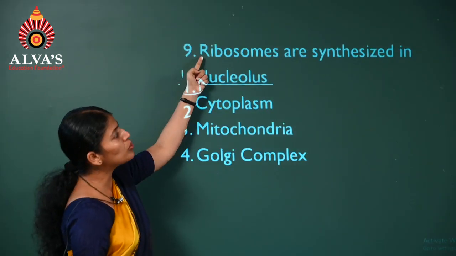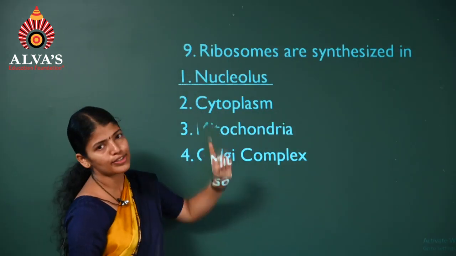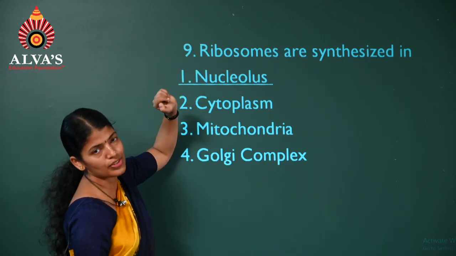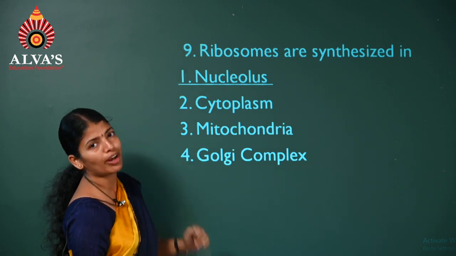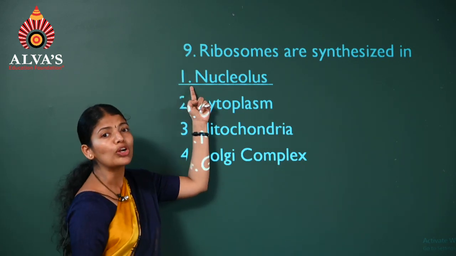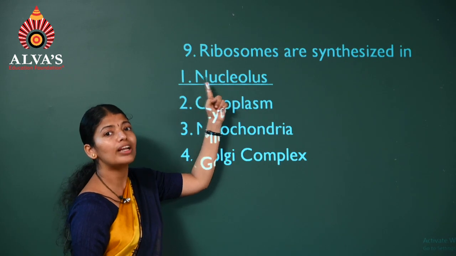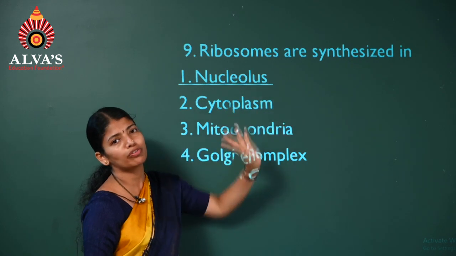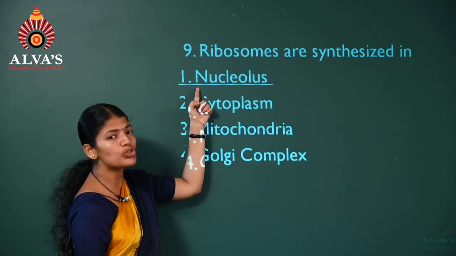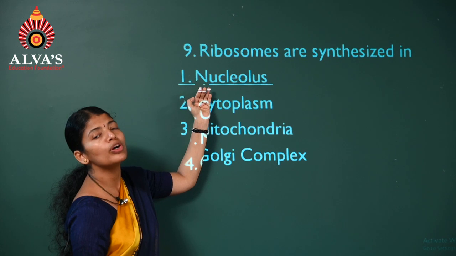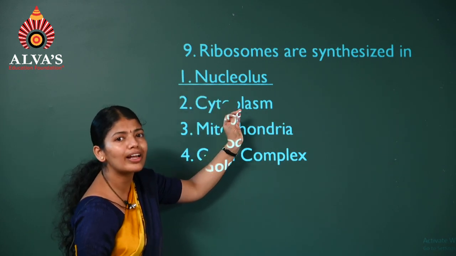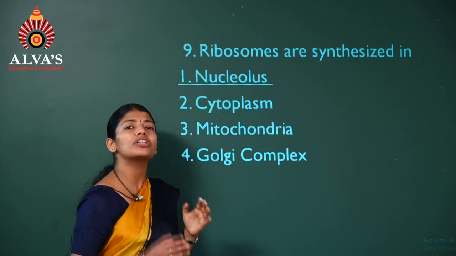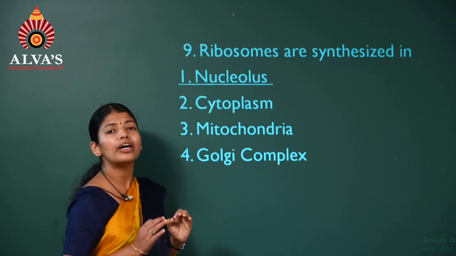Question 9. Ribosomes are synthesized in. What do you know about ribosomes? They are the protein factories. Now, which are the ribosome factories? Remember, nucleoli, in a sense, nucleolus. It is the one which is involved in the synthesis of ribosomes. This is associated with that region of chromosome called the nucleolar organizer region, where it synthesizes rRNA, which is required for the synthesis of ribosomes.